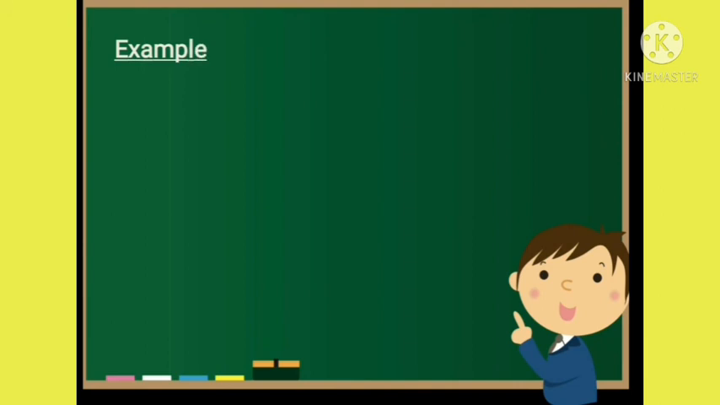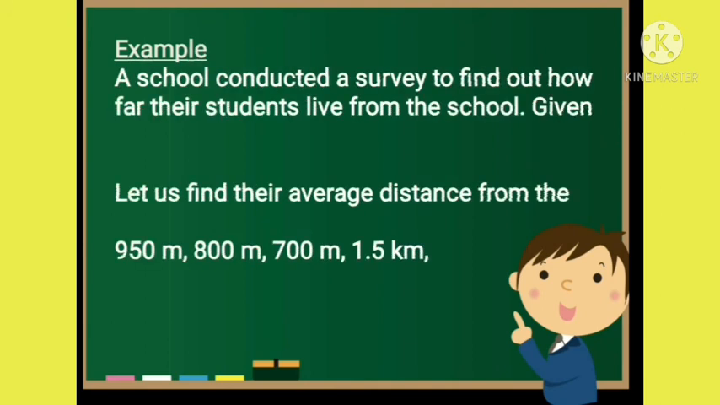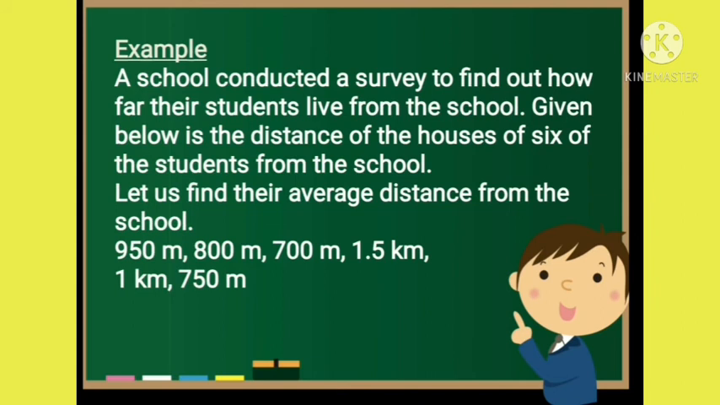Now, let us see an example. A school conducted a survey to find out how far their students live from the school. Given below is the distance of the house of 6 of the students from the school. Let us find the average distance from the school. 950 meters, 800 meters, 700 meters, 1.5 kilometer, 1 kilometer, 750 meters.